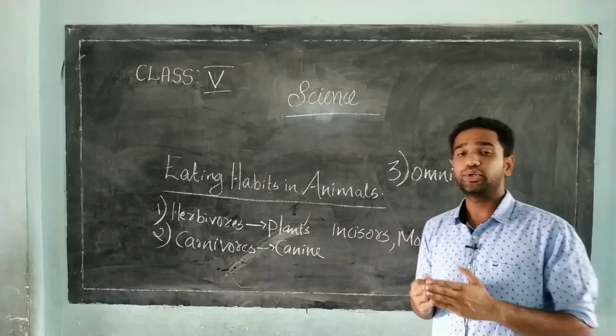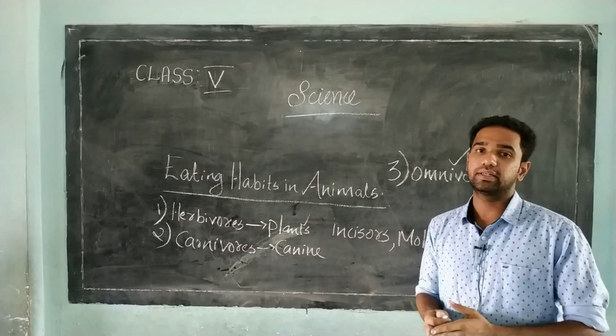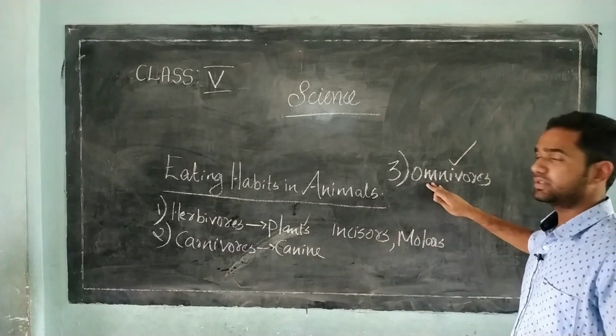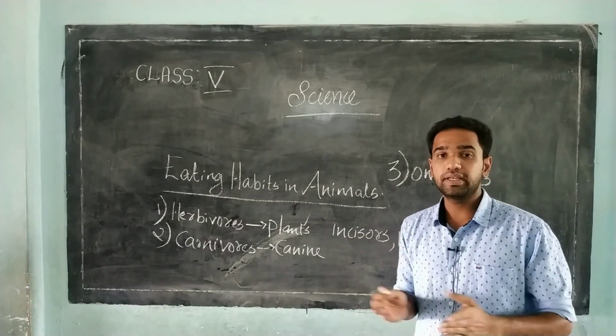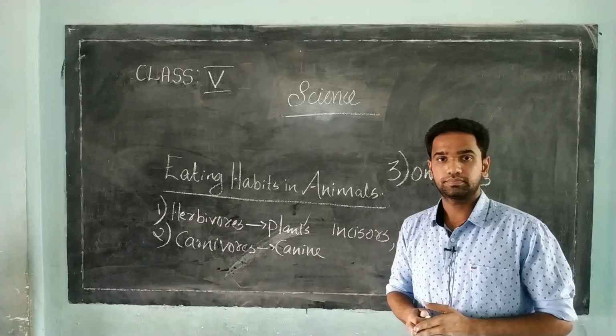For example, human beings. We consume both meat and vegetables, no? So we come under the category of omnivores. Another example is bear. Bear is also an example of omnivores.